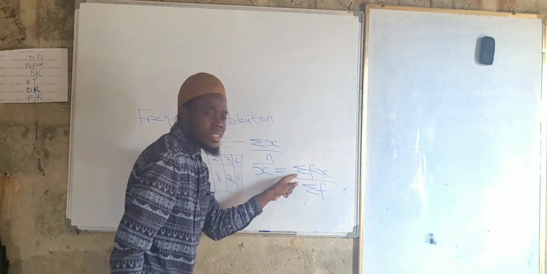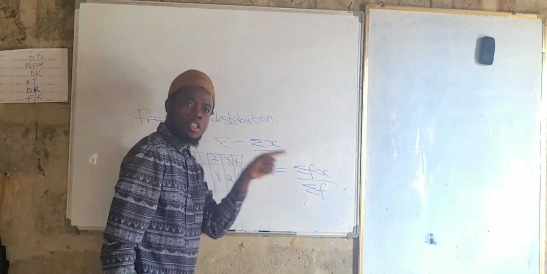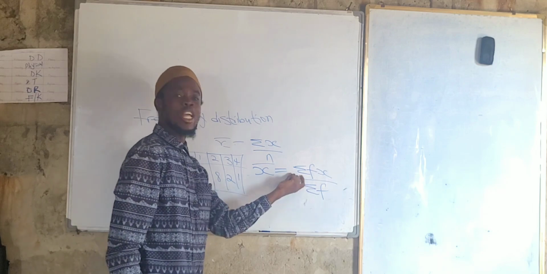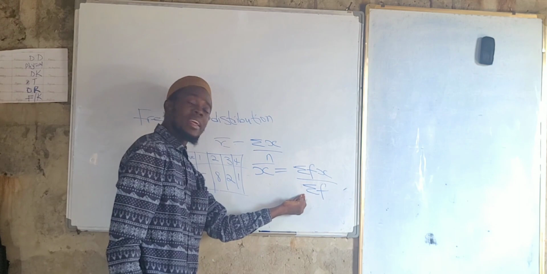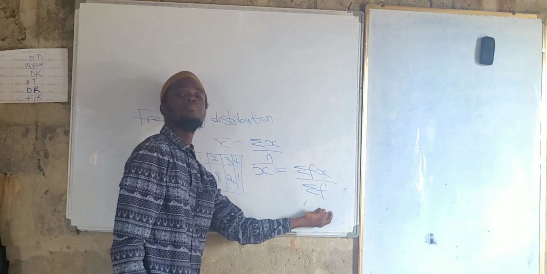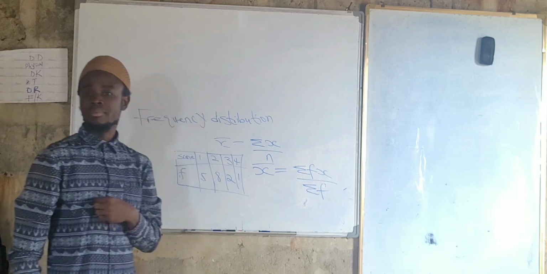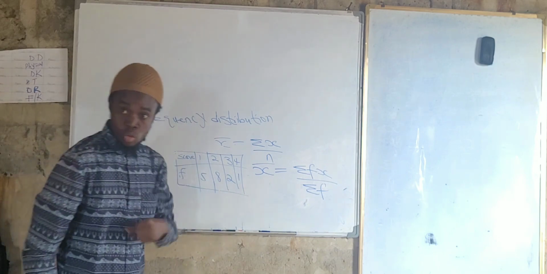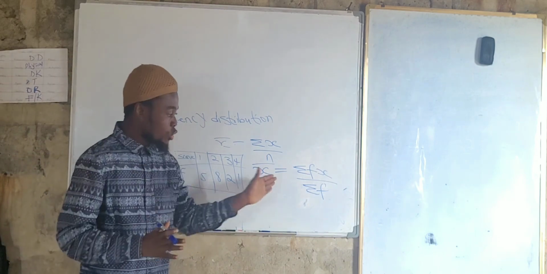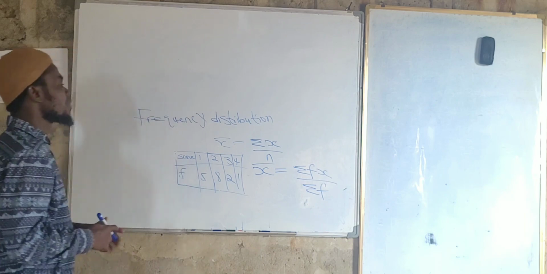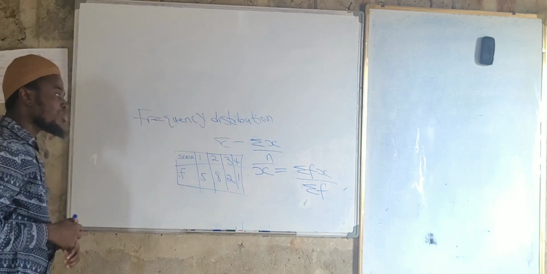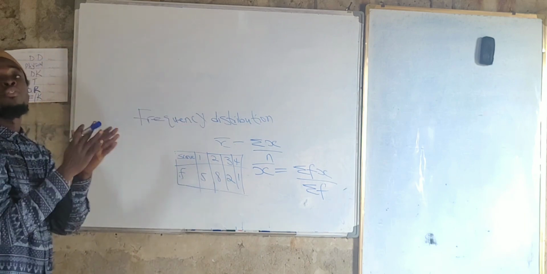You don't know the meaning of this sign, right? Summation, or sigma. It means you have to add. Add what value? The fx value. Summation again, or sigma. Add what value? The frequency. Are we okay, sir? Yes, sir. The total value here, when you add them, you divide. Are we okay, sir? Yes, sir. That is the formula that we are going to use for the mean of a frequency distribution.